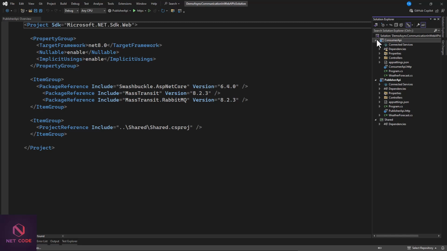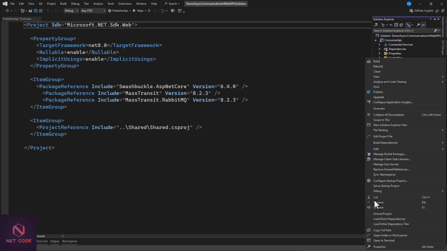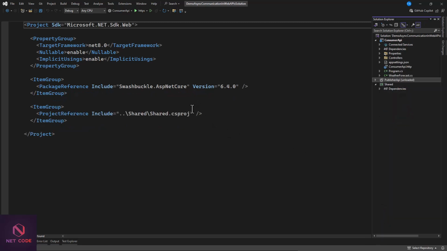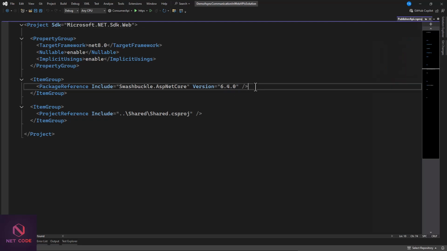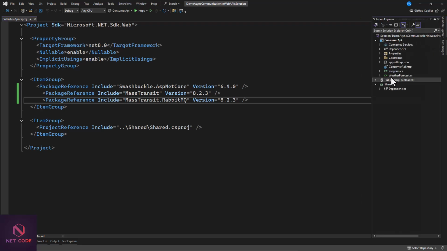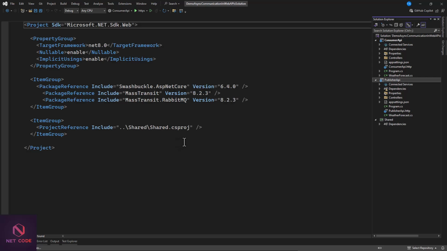Then I'll do the same to the publisher, because you need to install these 2 packages on each. So offload project. Then I'm going to paste them here, save it, then reload project with dependencies. So when I'm done with this, it means I have all my needed packages installed, and that's great.